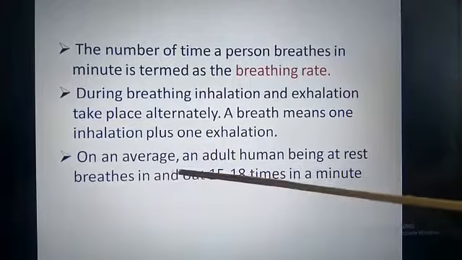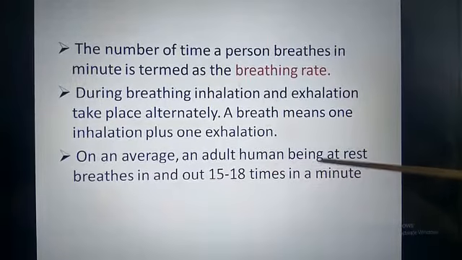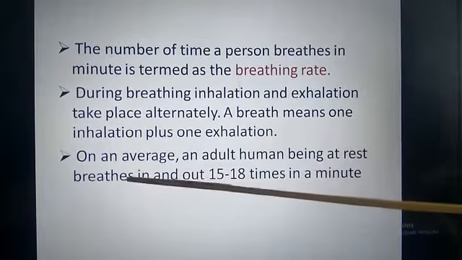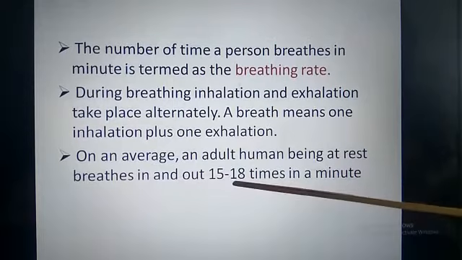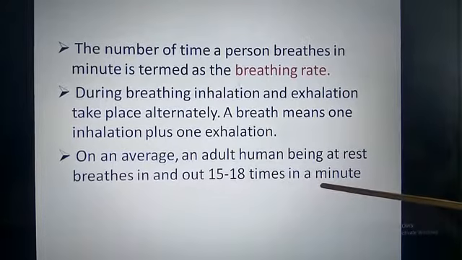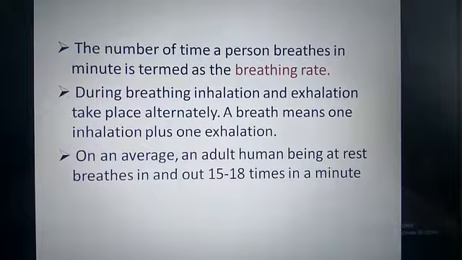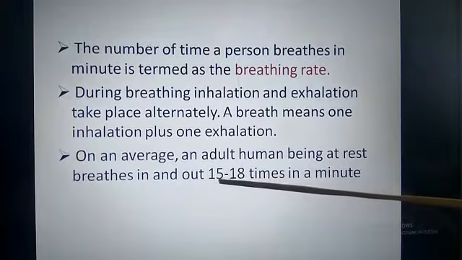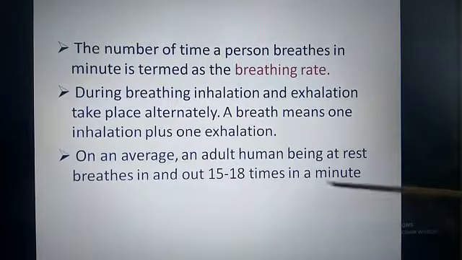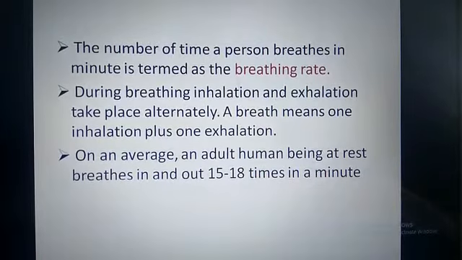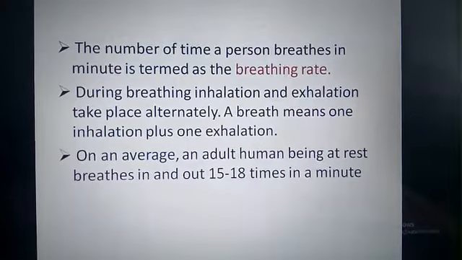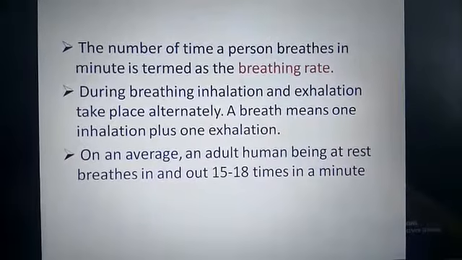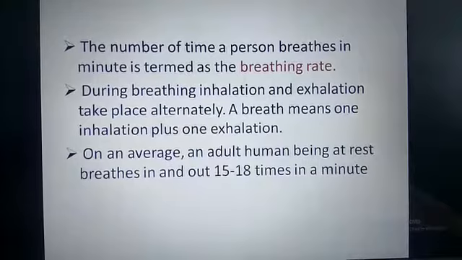On an average, an adult human being at rest breathes in and out 15 to 18 times in a minute. When the person is at rest, then that person will breathe in and out about 15 to 18 times in a minute. But if the person is walking, running, or doing some exercise, then the breathing rate may increase.